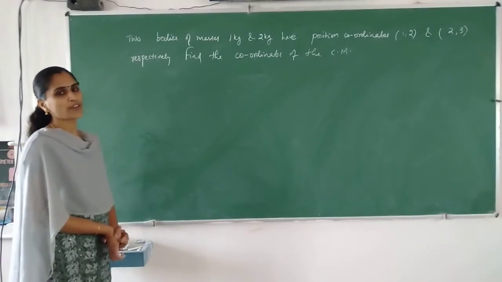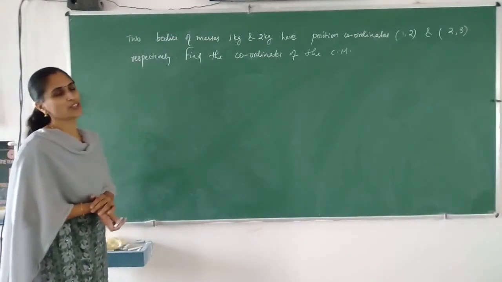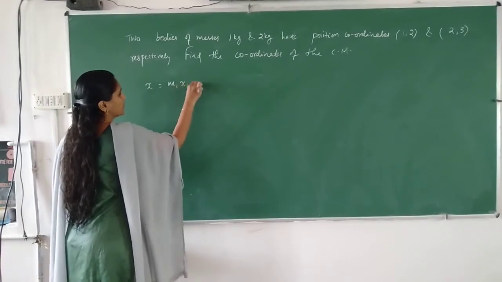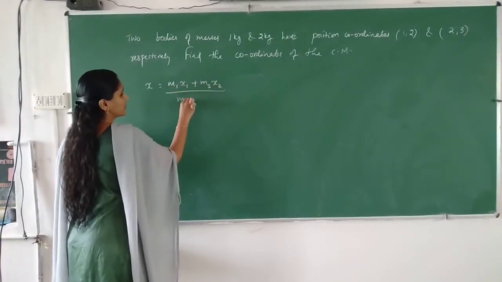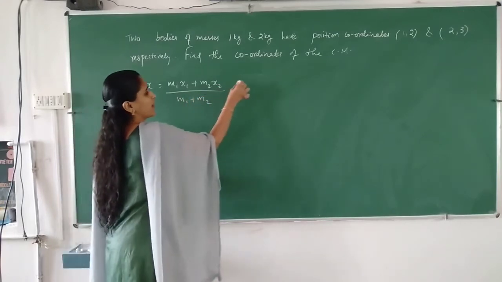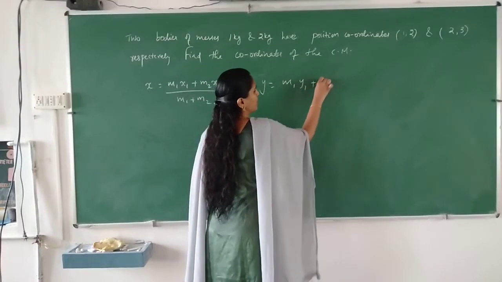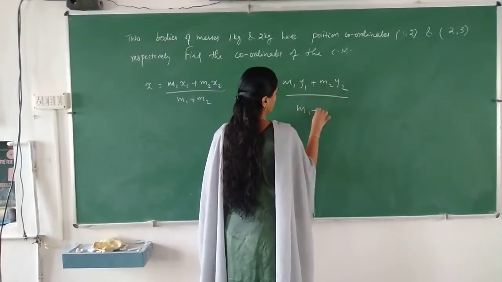So here how to find the coordinates of the center of mass? Here it is given mass is 1 kg and 2 kg. So you can use the formula x is equal to m1x1 plus m2x2 divided by m1 plus m2, and y is equal to m1y1 plus m2y2 divided by m1 plus m2.